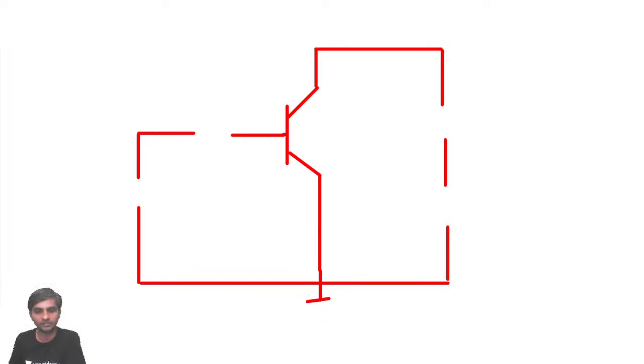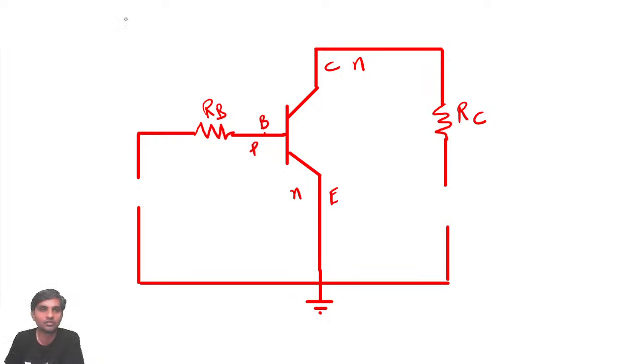So what we know, sir. Let's say this is a resistor. Obviously, this is a base, so I should use the term base resistor. And this is emitter, and this is collector. This is the collector resistor. Now, sir, I'm saying this is going to be an NPN transistor. So definitely the arrow mark should be from base to emitter.